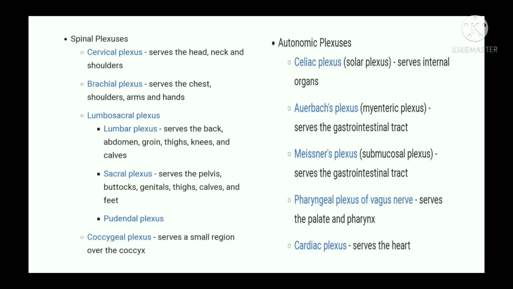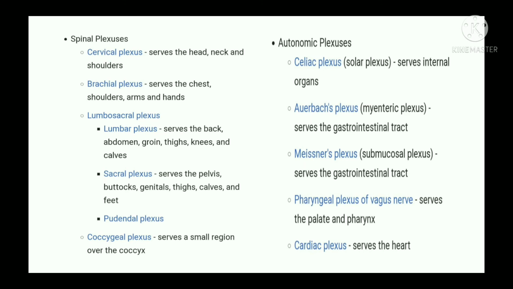So these are the spinal plexus and autonomic plexus. Spinal includes cervical, brachial, lumbar and coccygeal. I have told before. So you can check the place where they arise. Cervical serves the head, neck and shoulders, and brachial the chest, shoulders, arms and hands. Lumbar serves the abdomen, thighs, knees and calves, and sacral serves the pelvis and buttocks, and coccygeal a small region over the coccyx. So here mostly we can see voluntary actions.